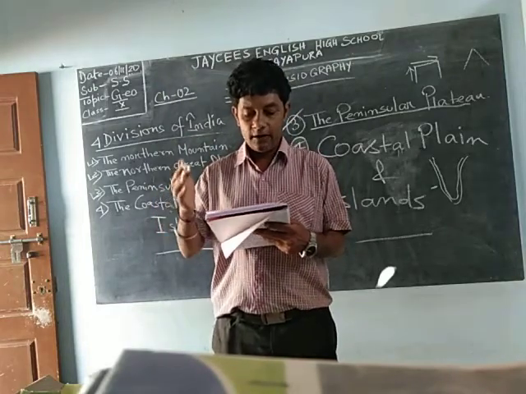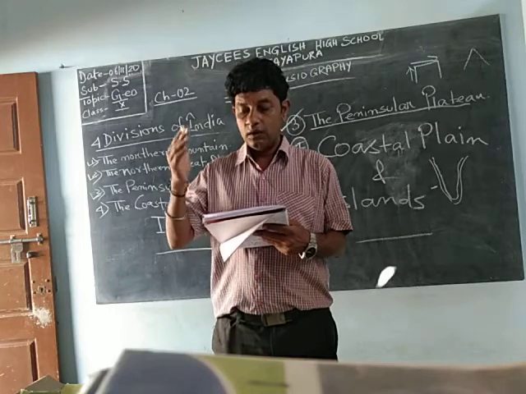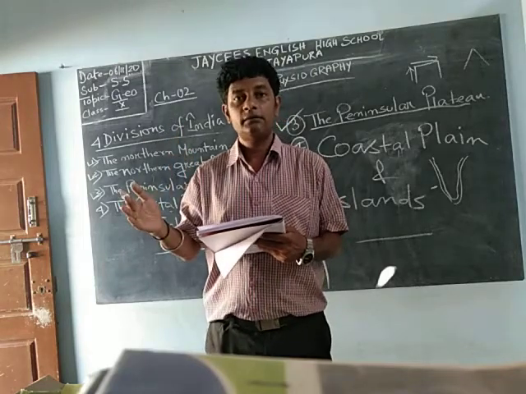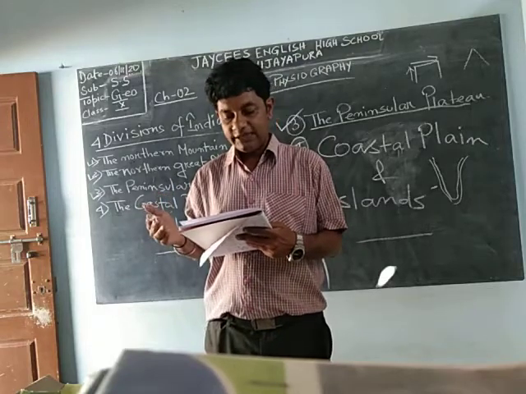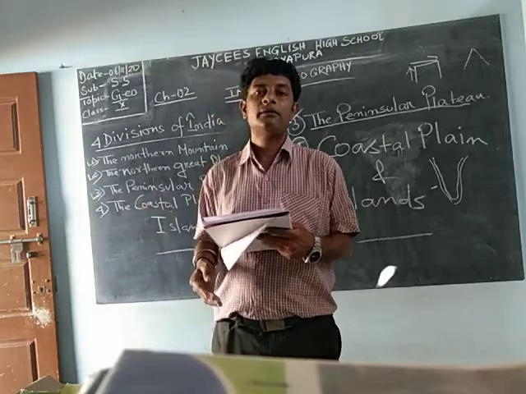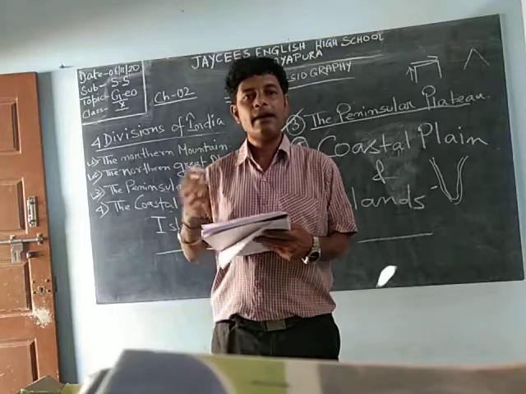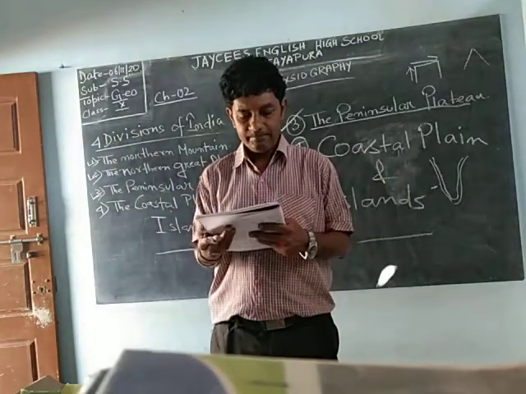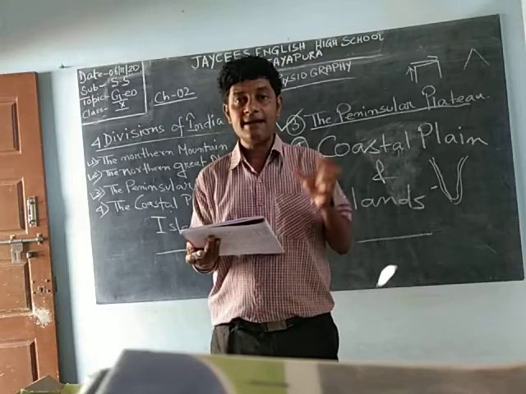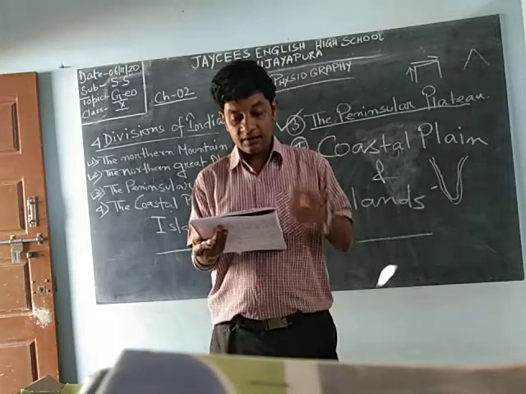The western coastal plain lies between the Western Ghats and the Arabian Sea. It extends from the Rann of Kutch to Kanyakumari, the extreme end of our country. It is narrow, steep and rocky. Broad means bigger, narrow means smaller.